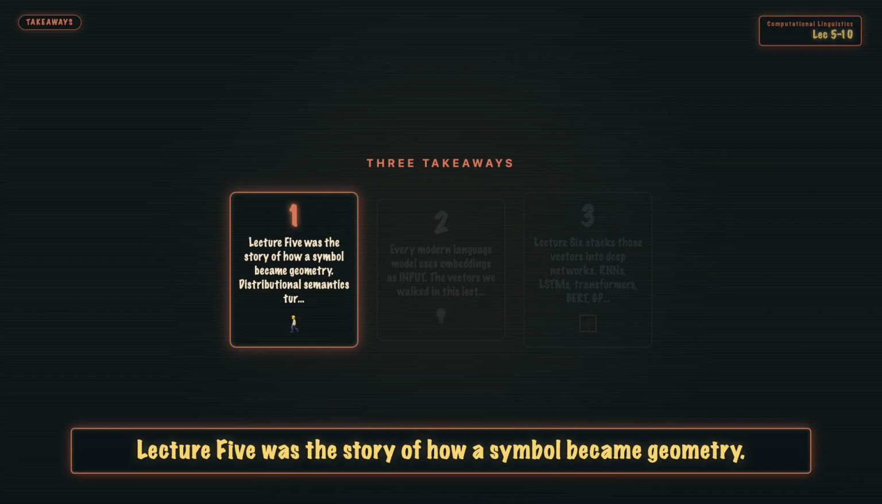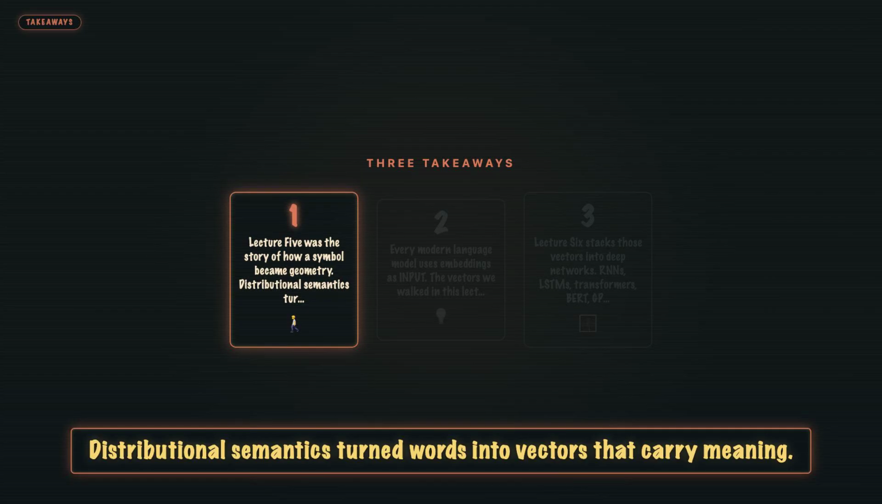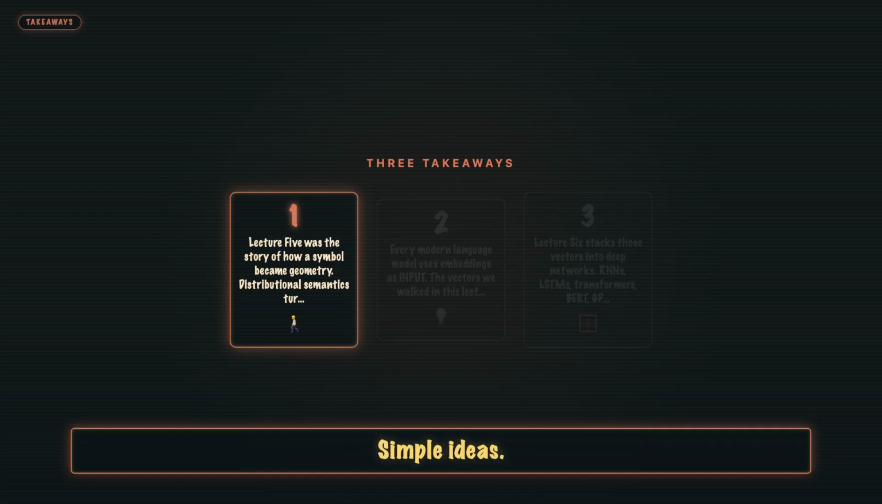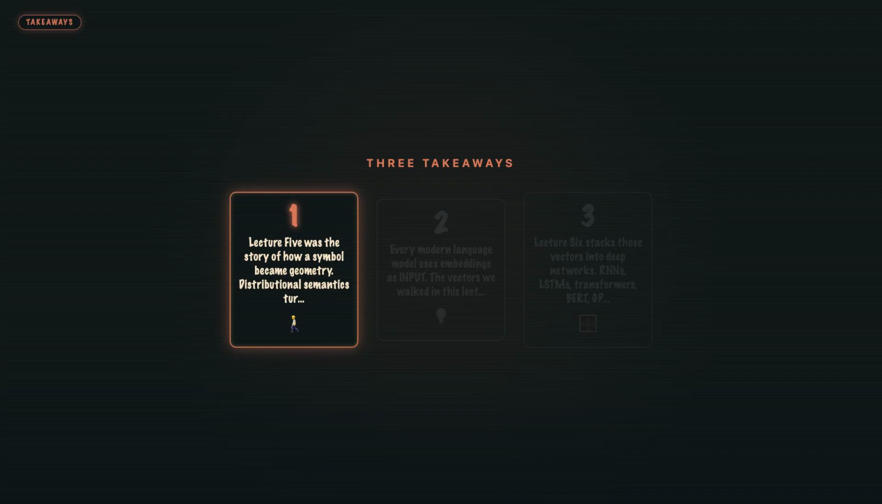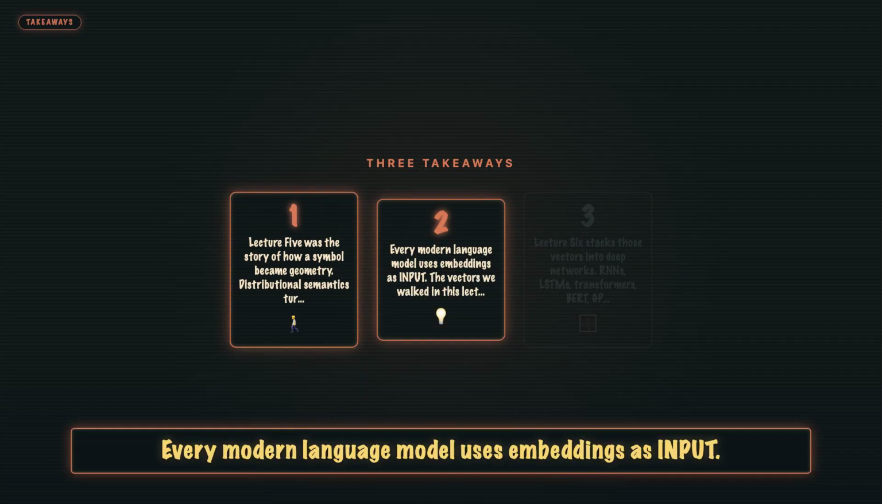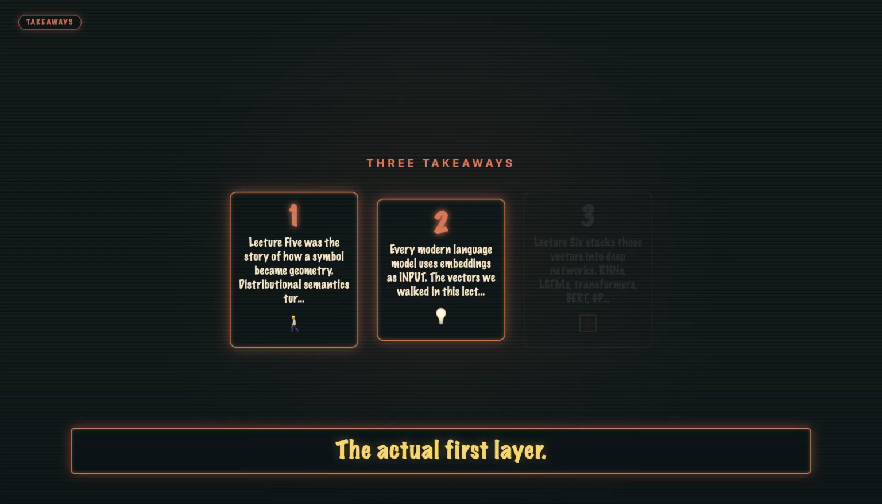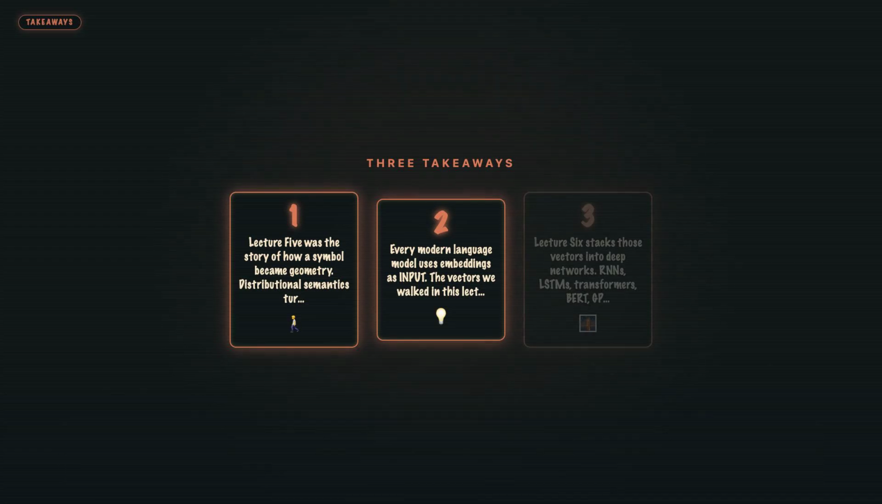1. Lecture 5 was the story of how a symbol became geometry. Distributional semantics turned words into vectors that carry meaning. V04, GloVe, ELMo. Simple ideas, deep applications. 2. Every modern language model uses embeddings as input. The vectors we walked in this lecture are literally the first layer of GPT, not a metaphor. The actual first layer.